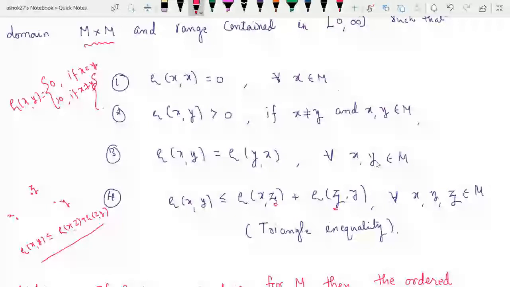So what is the first condition? Rho of xx should be 0 for all x belongs to M. Rho of xy should be strictly greater than 0 if x is not equal to y. Third, rho of xy and rho of yx should be same for all x, y belongs to M. And fourth condition, rho of xy should be less than or equal to rho of xz plus rho of zy. It should be true for all x, y, z belongs to M. So alternately, this condition 4 is called triangle inequality.